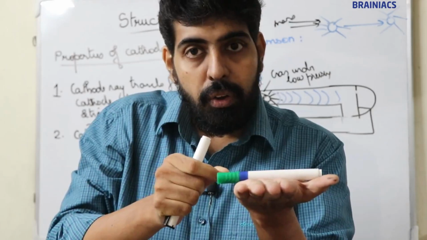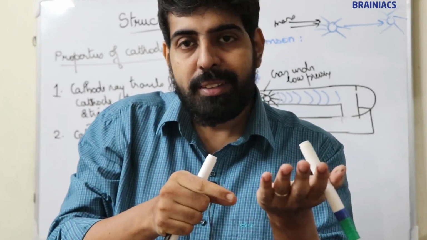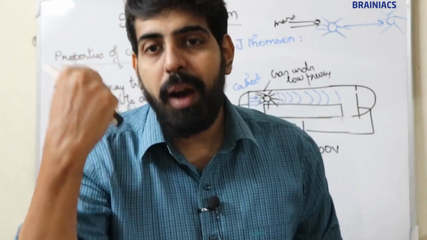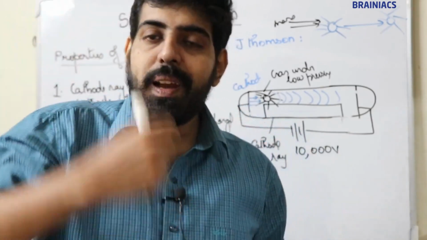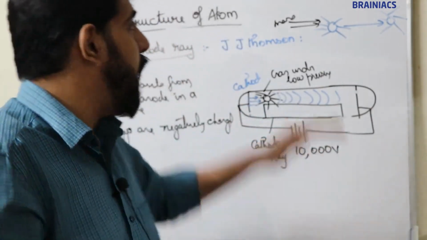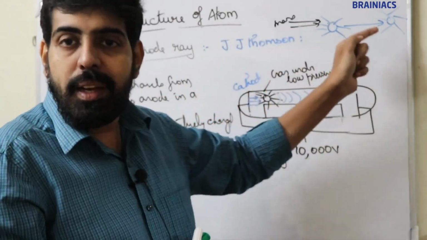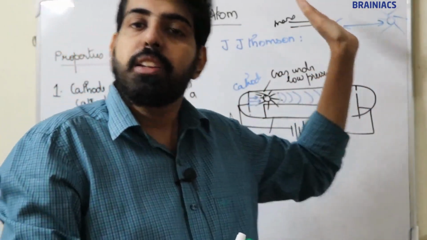So when I touch this pen, it moves. So a particle having mass, when it collides with a pinpoint wheel, makes the wheel rotate.